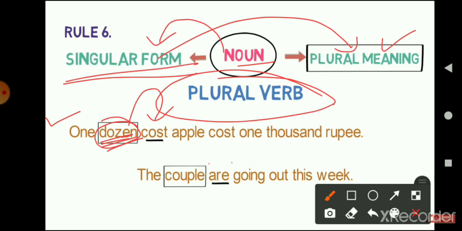Okay, understood? Similarly, if you see the next example, "The couple are going out this week." Here we have used the singular form of the noun, but the meaning of the word couple is plural, so we have used the plural verb here. This subject is in the singular form, but the meaning of this subject is plural, so we have used the plural verb.